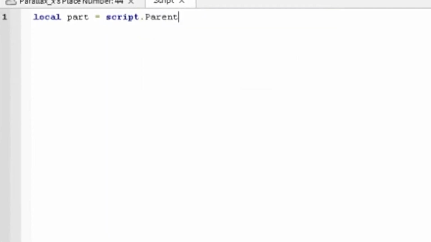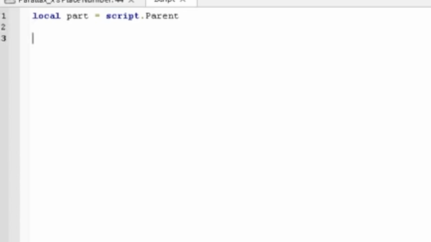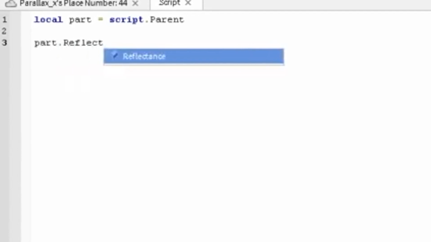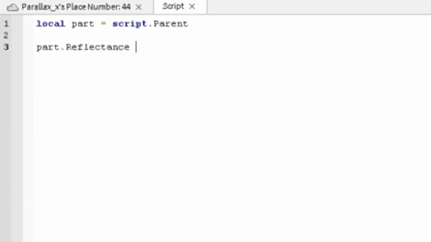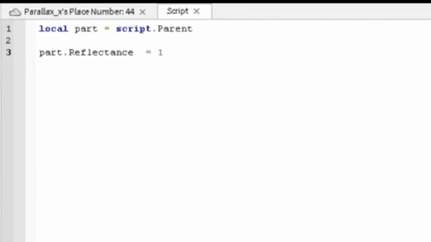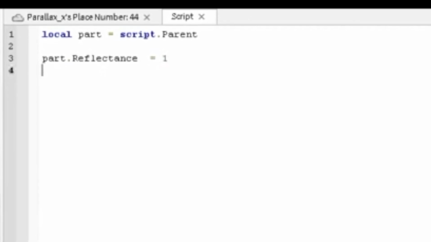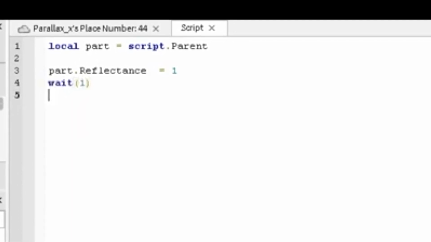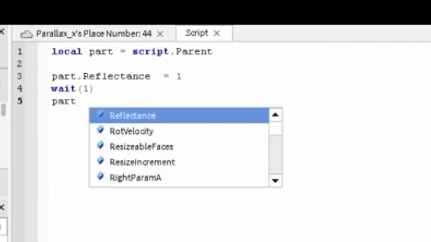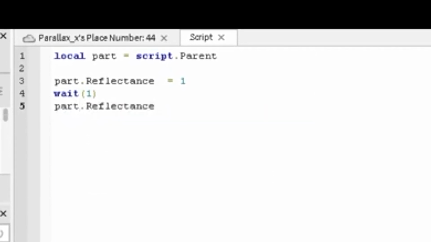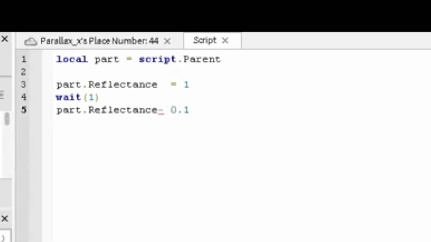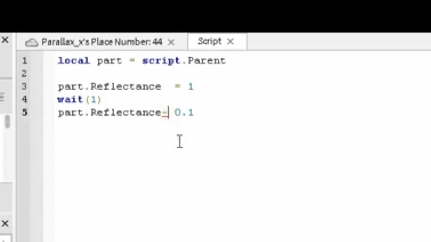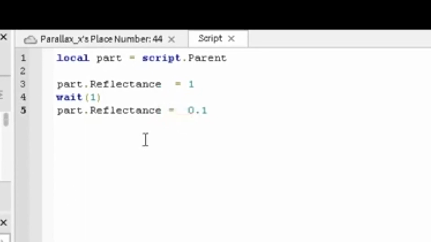I'm going to open script, local part, make a variable, close script, and I'm just making a variable for the parts I want to keep script. Reflectance equals 1 and wait and shadow equals 2.